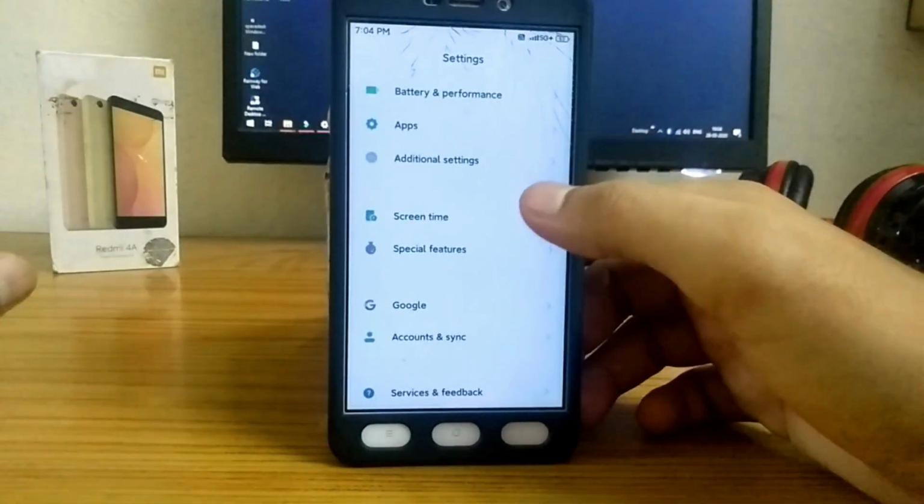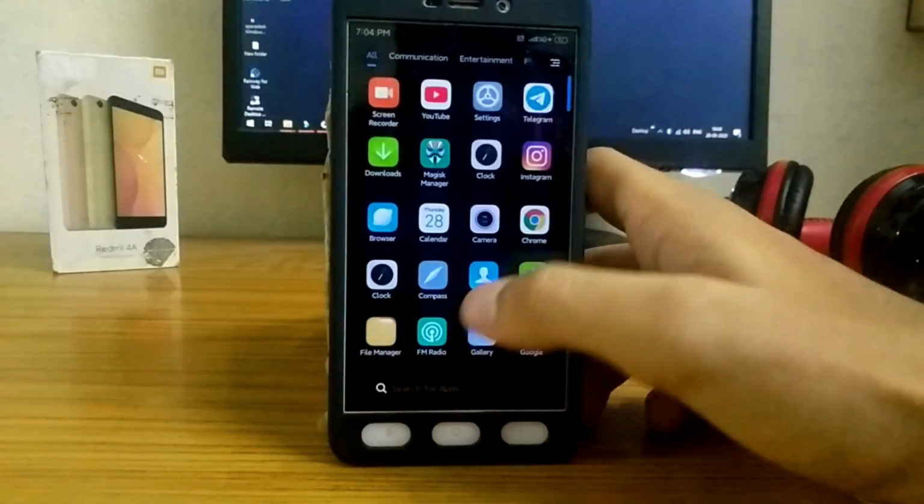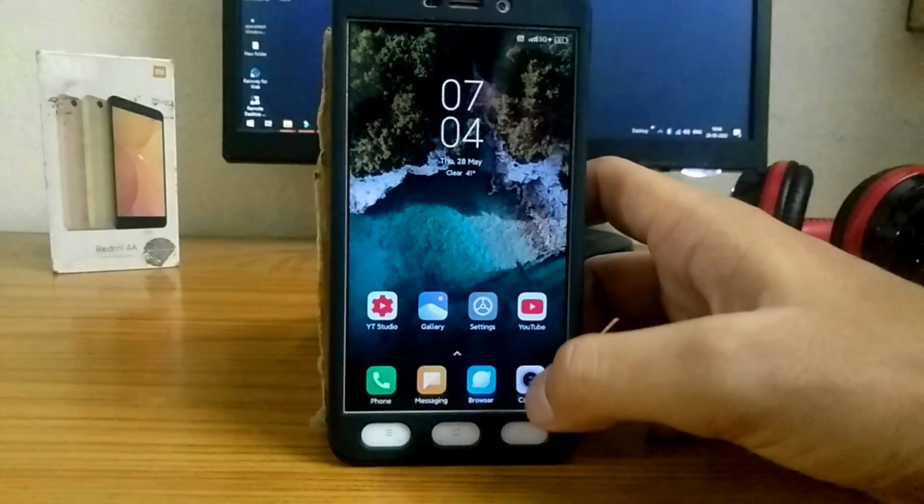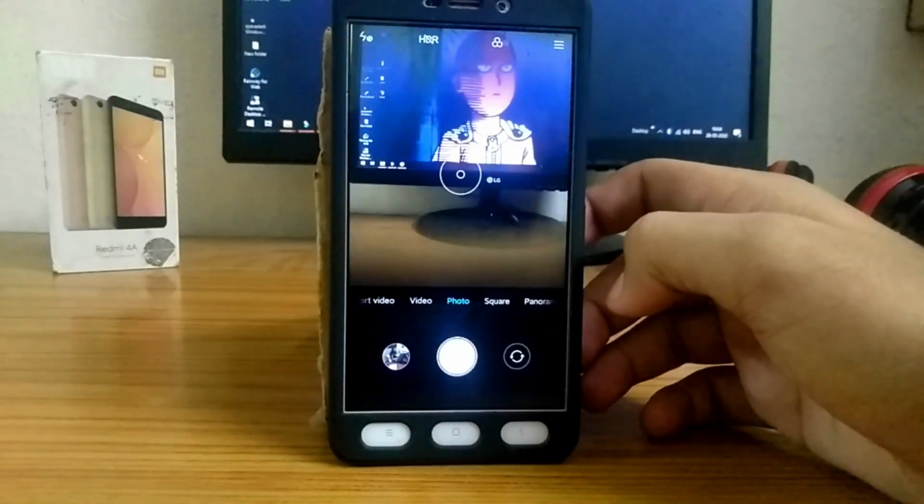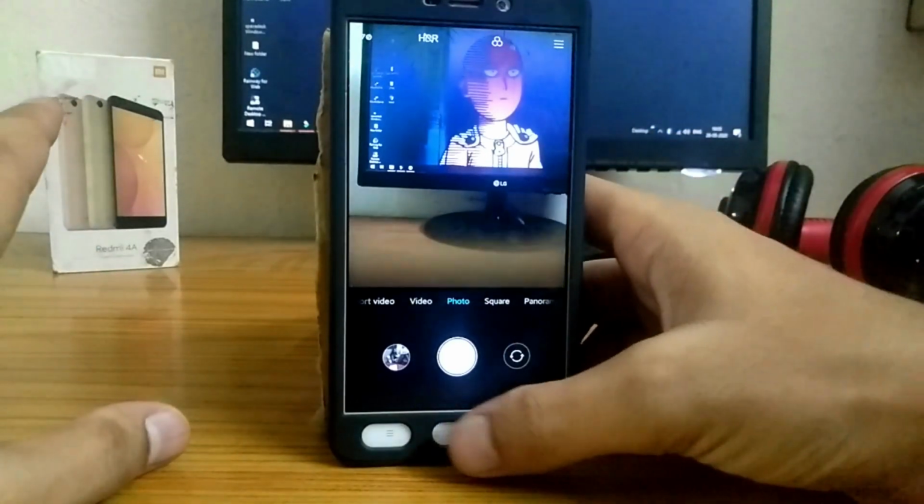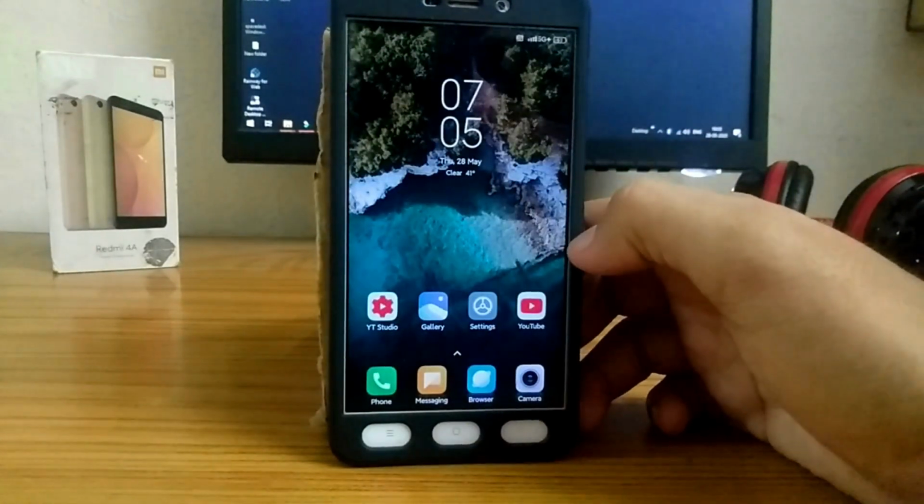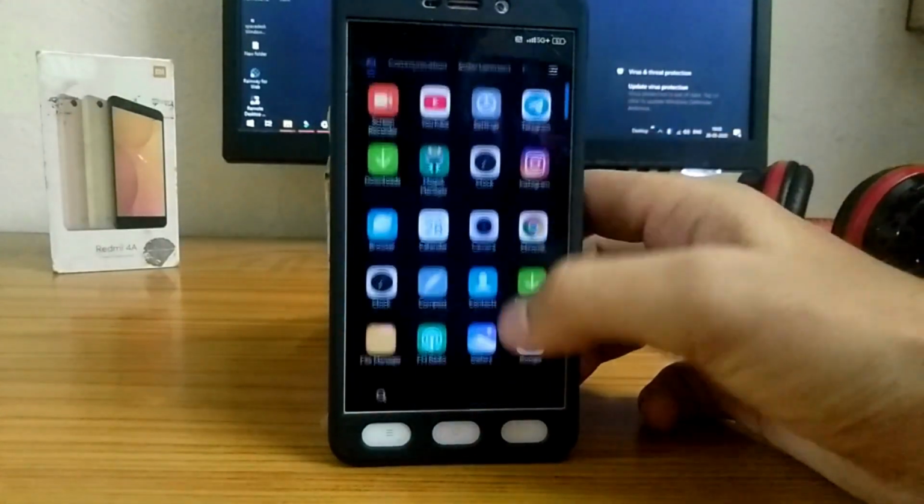And every other option is the same. As you could see, special options, everything is the same, nothing has been changed here. There is a single thing changed, which is the camera app, which is not that great in my opinion. It's pretty laggy, so don't use the camera app. Use another app like Gcam or any other app.